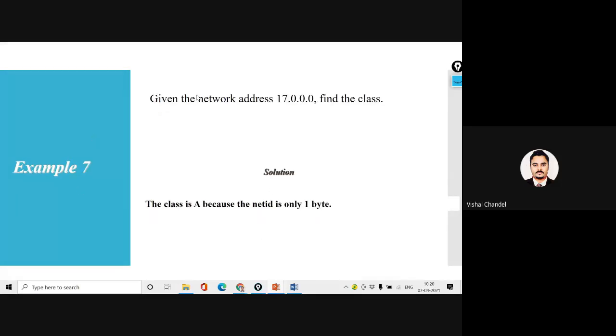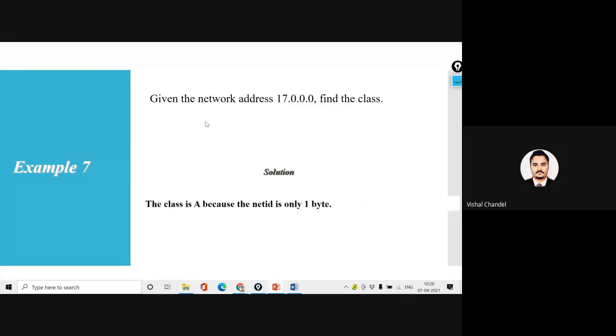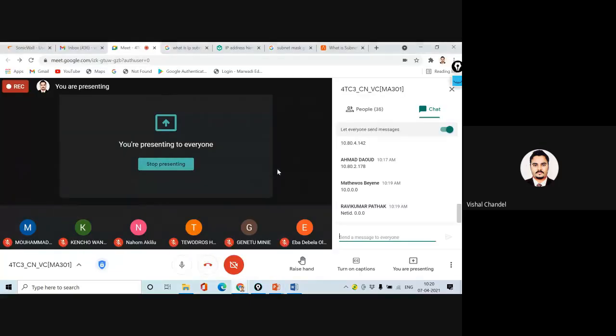One more example: the question is different. Given the network address 17.0.0.0, you can find out the class. If there is only a network address, we can find out the class on the basis of it. Is it clear to everyone what the relationship is between the net ID, host ID, and network ID?